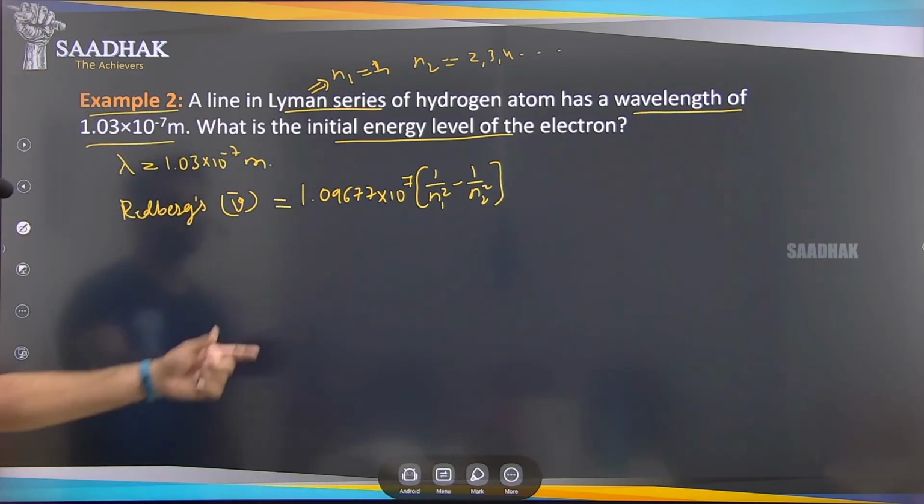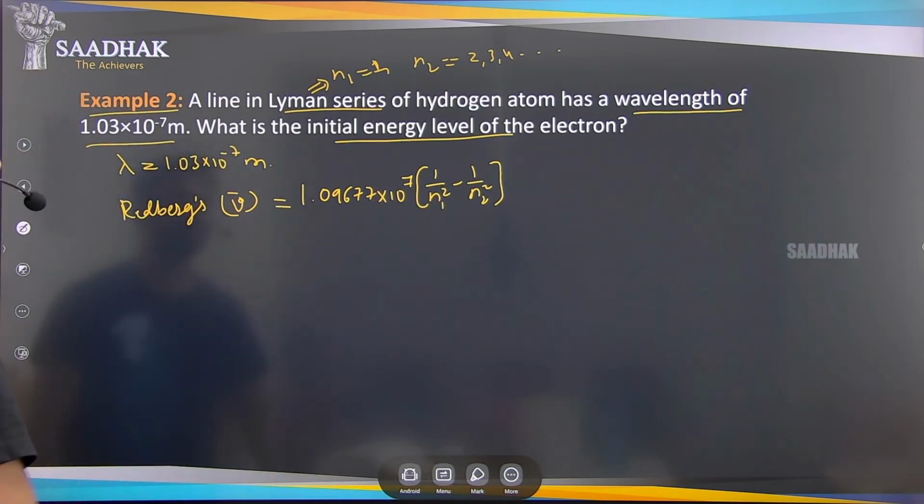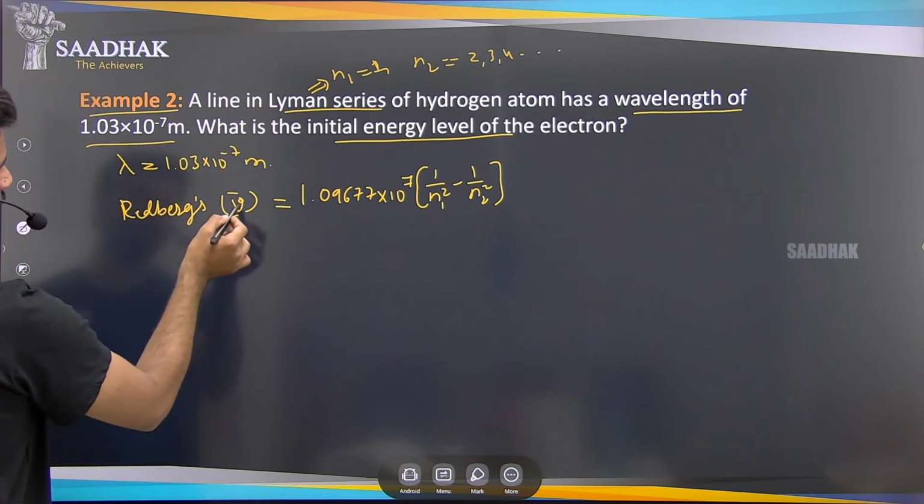By that formula we can find the n2 value. N1 value is given already.